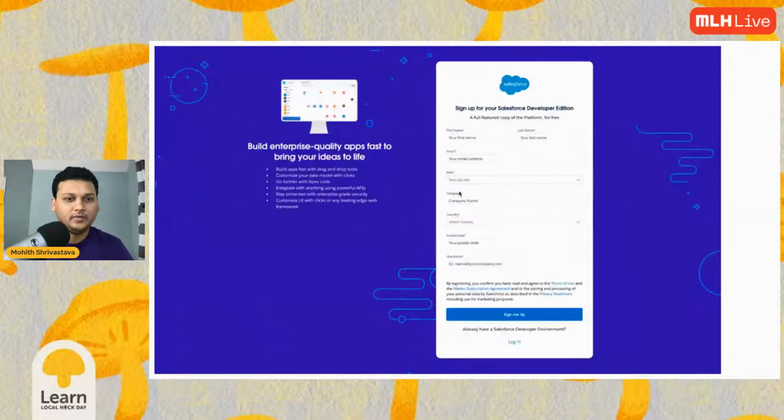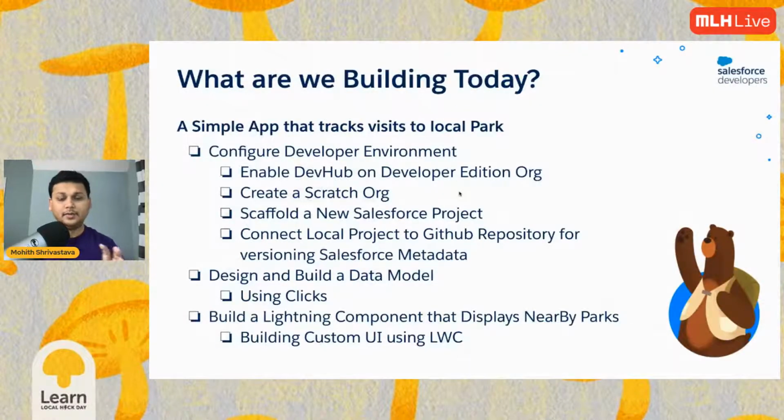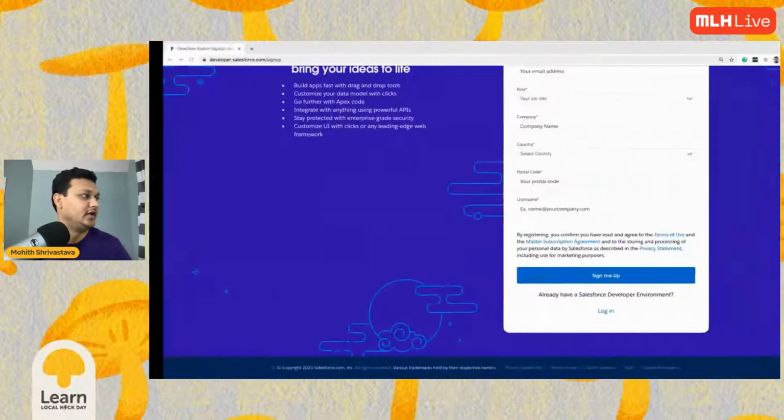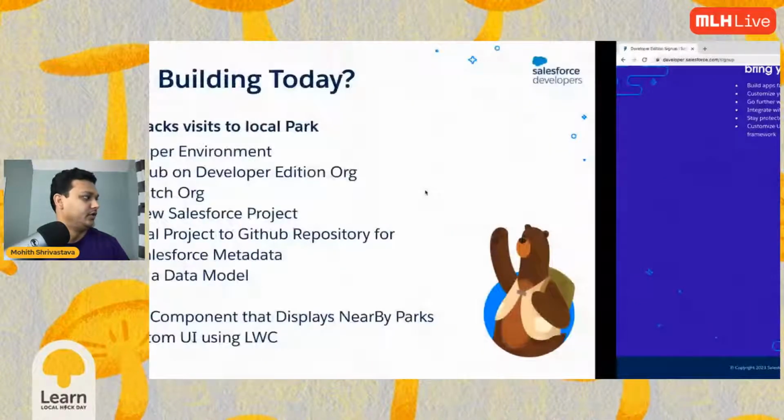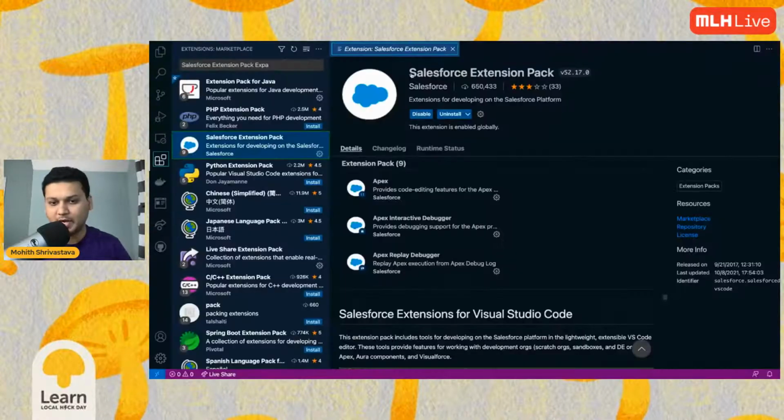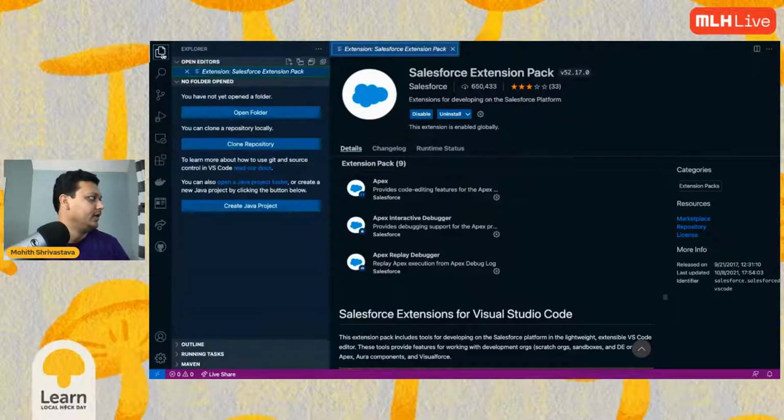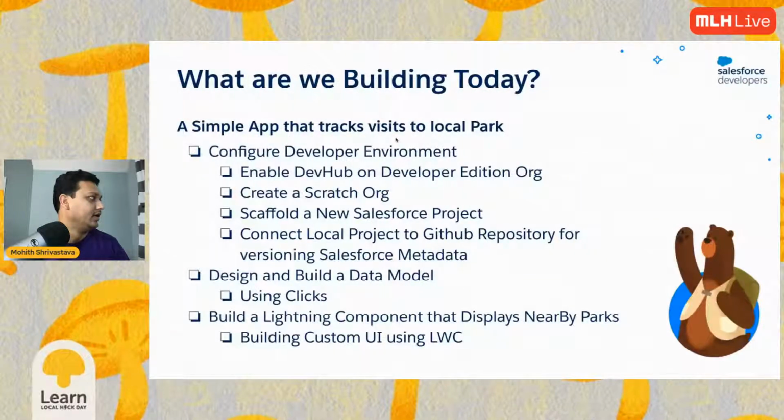Today we'll be building an application. Somebody is asking which extension we have to install for VS Code. Let me show you. Search for Salesforce Extension Pack, and just go ahead and install it. Okay, now let's get back to what we want to build today.